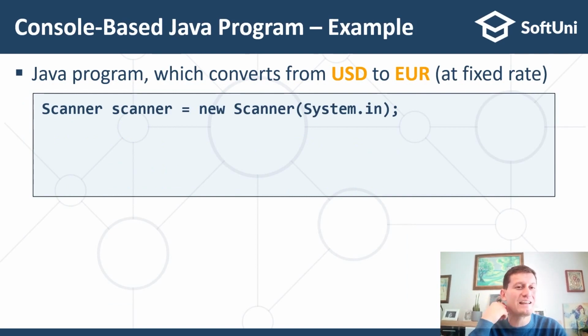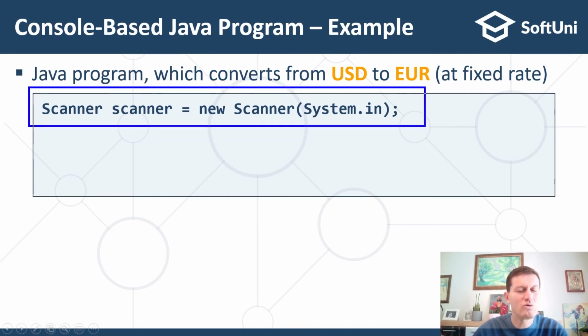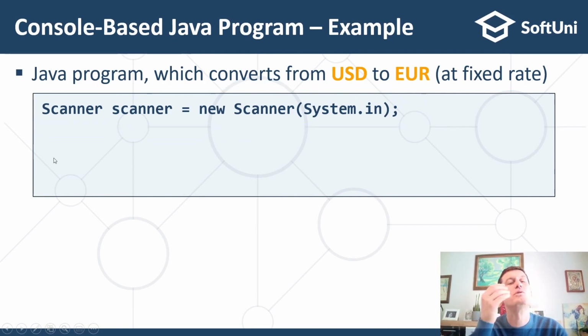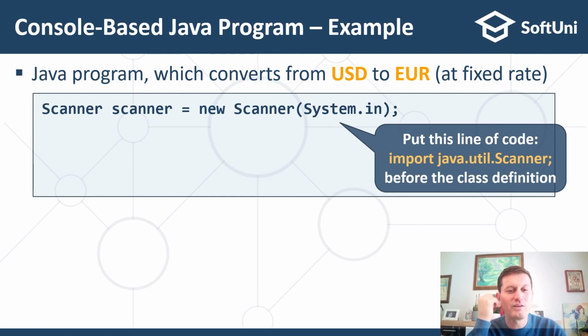So what's next? Let's write a more complex console-based Java program, a program which converts a given value of United States dollars (USD) to euro at some fixed rate. We need to create a scanner object which will allow us to read data from the standard input, from the so-called console. In order to use this scanner, we'll need to import java.util.Scanner.